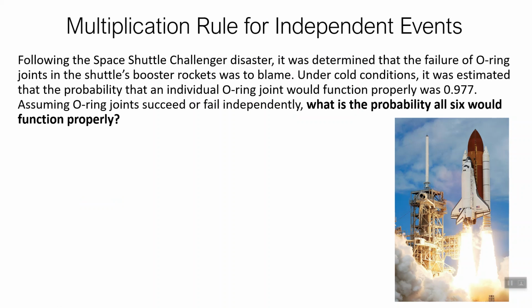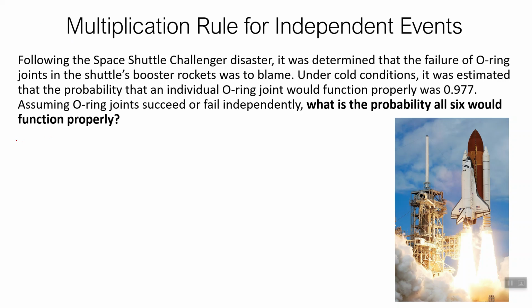So following the Space Shuttle Challenger disaster, if you don't know, Google it. The Space Shuttle blew up basically. I think it was in '86. It was determined that the failure of O-ring joints in the shuttle's booster rockets was to blame. Under cold conditions, it was estimated that the probability that an individual O-ring joint would function properly was 0.977, or 97.7% of the time. Assuming O-ring joints succeed or fail independently, what is the probability that all 6 would function